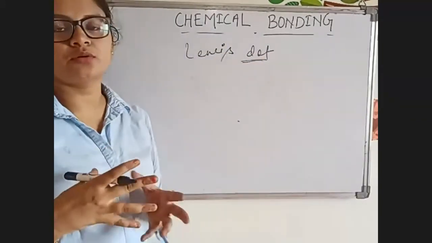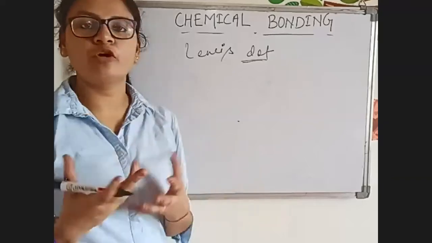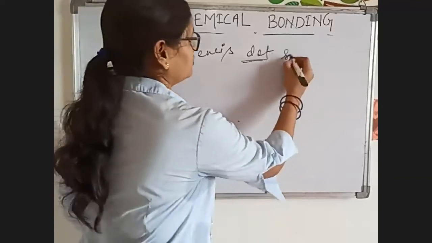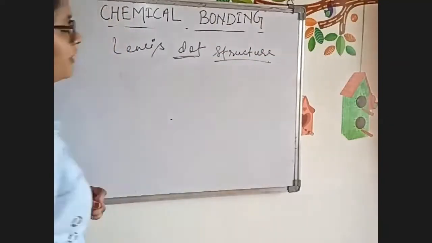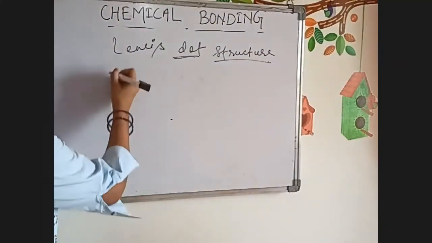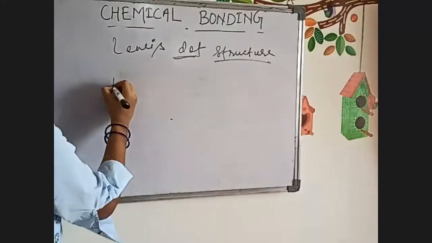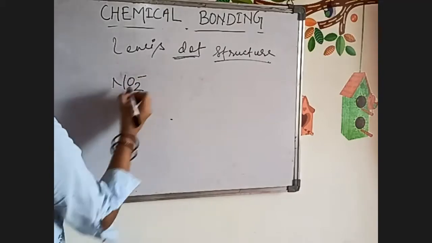Because we are going to write the structure in dot form. There won't be any dash bond structure. Let's take an example, NO2 minus.